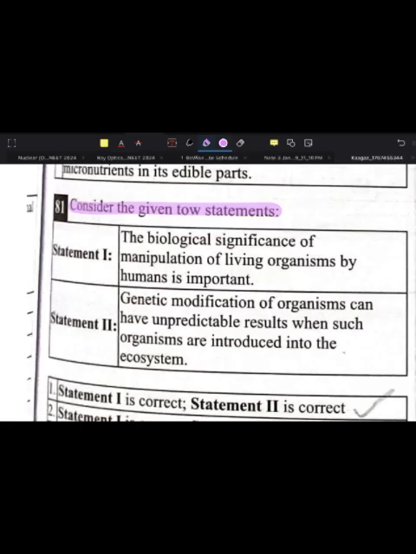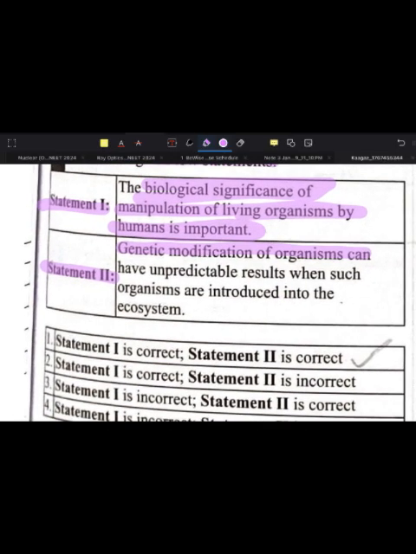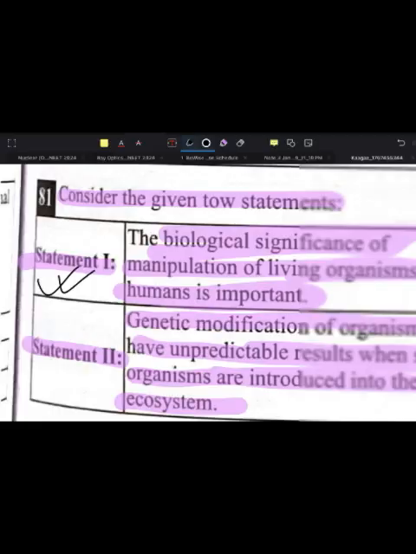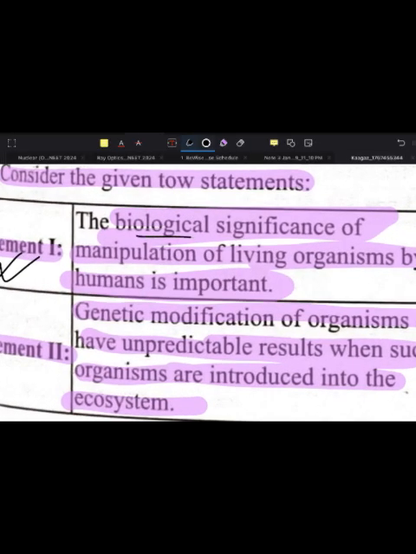Consider the given two statements, statement 1 and statement 2. The biological significance of manipulation of living organisms by humans is important. Genetic modification of organisms can have unpredictable results when such organisms are introduced into the ecosystem. Now what does statement 1 say? Statement 1 says that the biological significance of the manipulation of living organisms by humans is important.